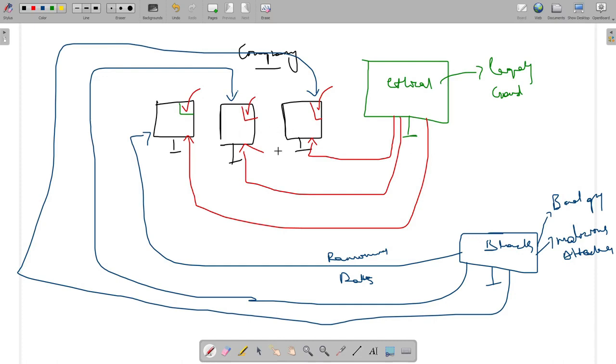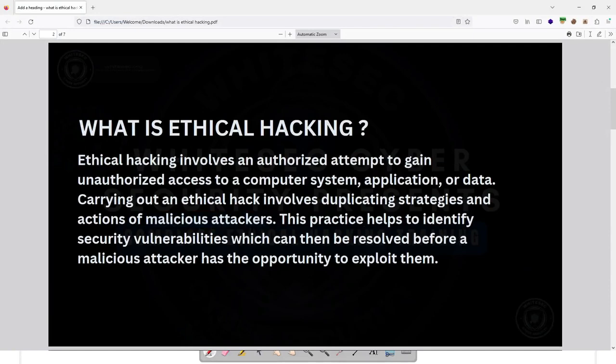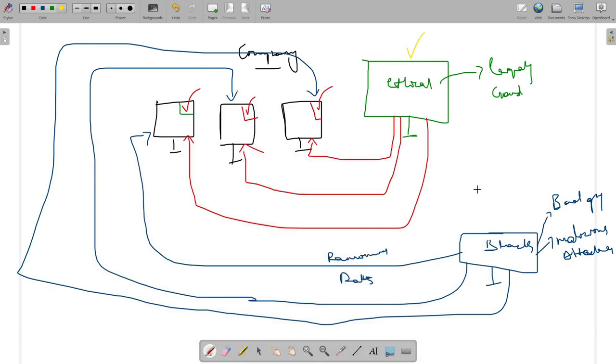Again, I am saying what we are doing as an ethical hacker: before a black hat hacker performs the attacks, he will perform the same attacks. He will duplicate the strategies and actions of a malicious attacker. Basically, this ethical hacker thinks like a black hat hacker. In simple words, he thinks like a black hat hacker, attacks his own company systems, and patches them. This is a good guy. It is a good attack, basically a legal attack.